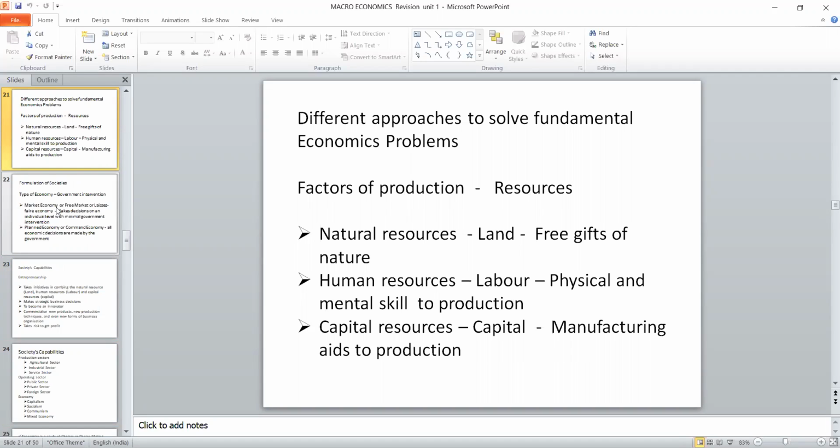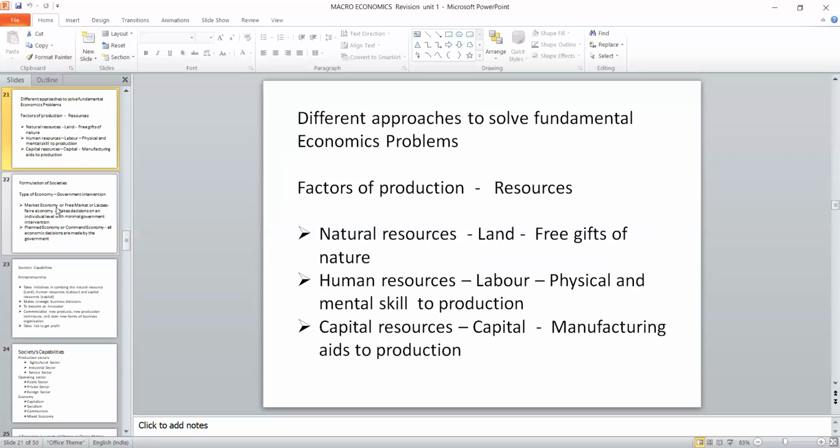The demand side is human wants, the supply side is the resources. That is what we are using, the factors of production: land, labor, capital, and organization. What is land? It is a free gift of nature. We used to call it natural resources. Similarly, the second factor of production is labor. Labor provides the physical and mental skill of production. It is termed human resources.